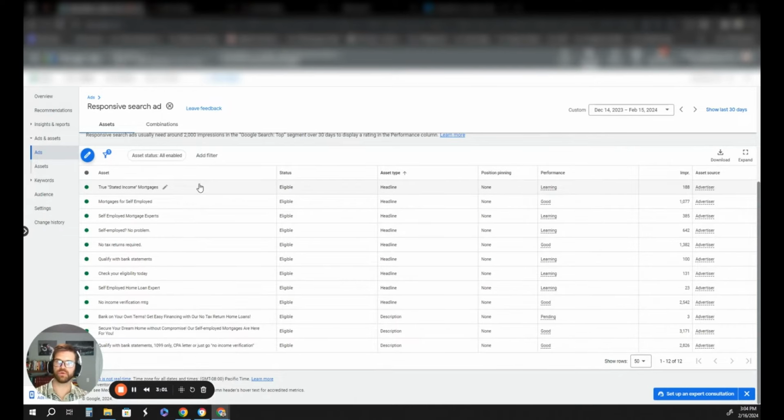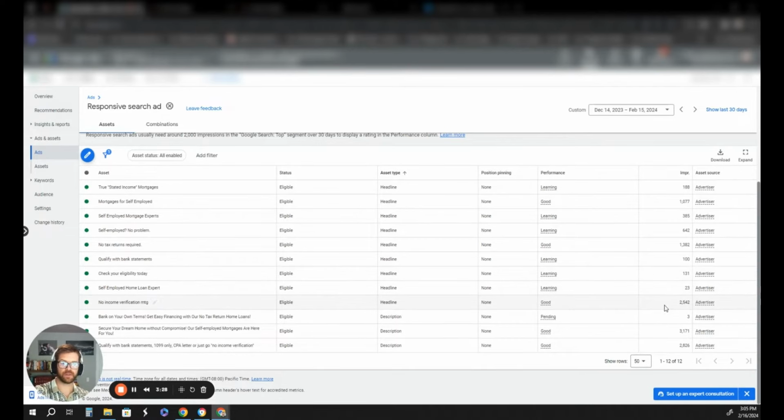With Google, you can put up to 15 different headlines in an ad and up to 4 different descriptions in an ad. And then based off of what the borrower types in, Google will match the best headline and the best description with what that borrower typed in. Now, a little hack for you guys, if you do want to run ads, this is what I see work extremely well: when you're targeting an exact keyword, try and put that exact keyword in one of the headlines.